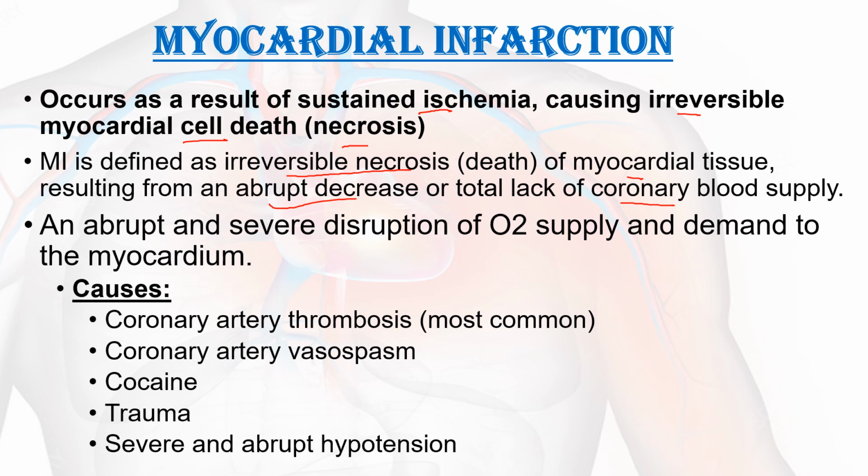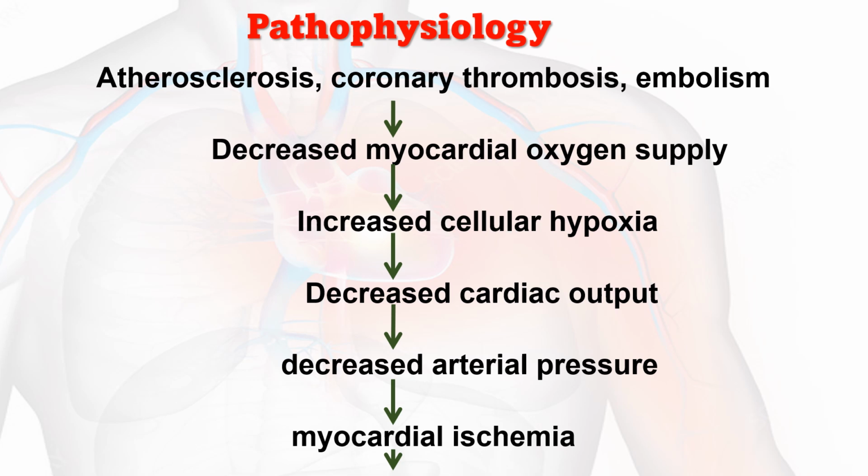Then the risk factors are as discussed in the previous section, the same modifiable and non-modifiable factors, for the development of MI. Now we see the pathophysiology of myocardial infarction. The etiological factors like atherosclerosis, coronary thrombosis or embolism lead to narrowing of the coronary artery. When there is narrowing of the coronary artery, there is decreased myocardial oxygen supply, which means increased cellular hypoxia and decreased cardiac output. So decreased arterial pressure leads to further myocardial ischemia.